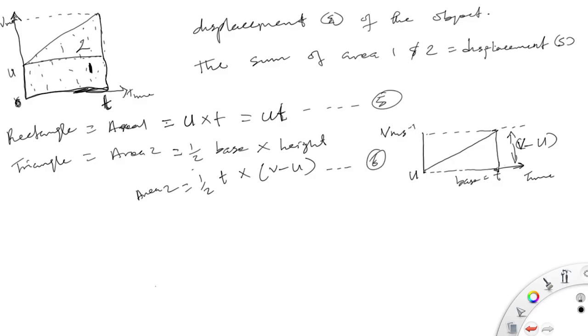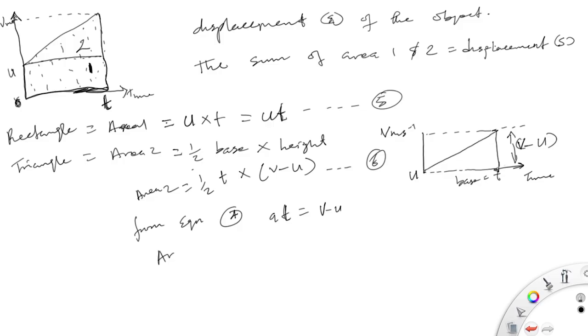So remember, we said area 1 plus 2 would give us our displacement. So we're not yet done here. Remember, from equation 4, at was equal to v minus u. So we substitute back into 6.